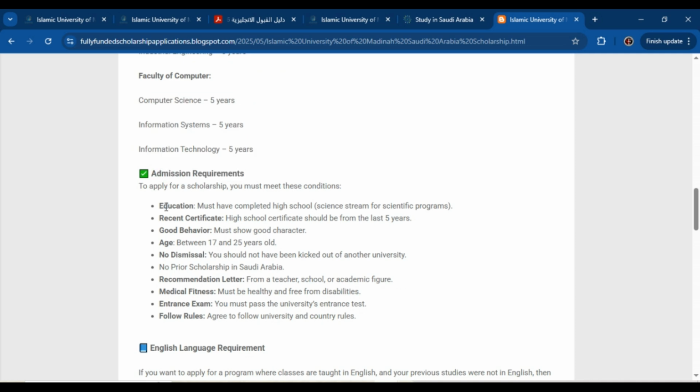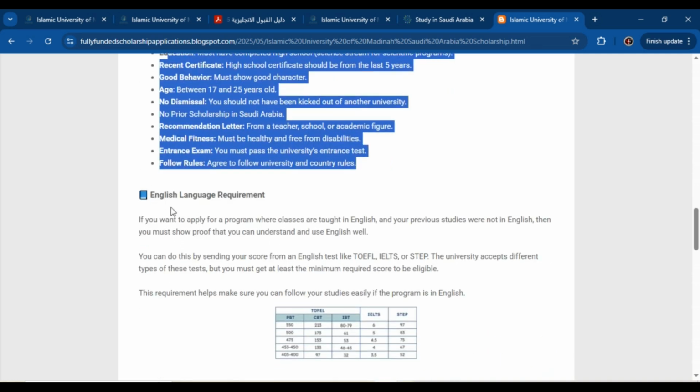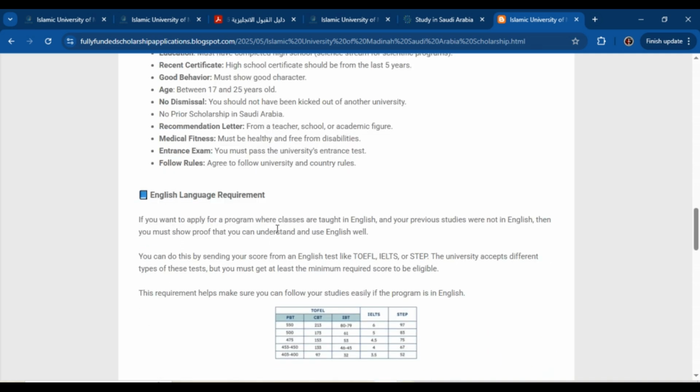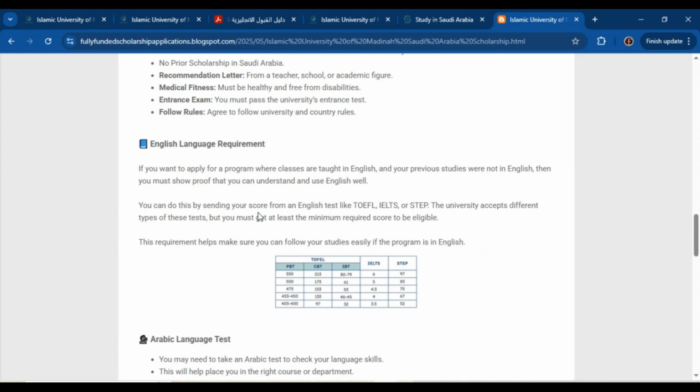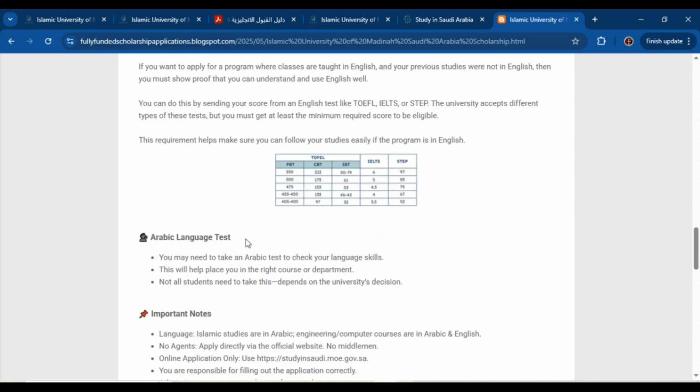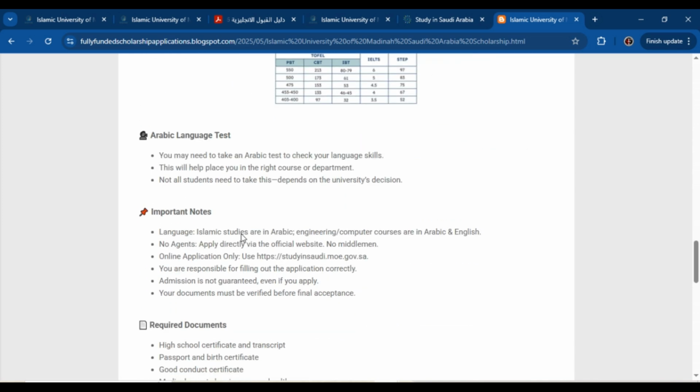Now let's talk about admission requirements. For admission requirements, there are some common requirements. You can check these requirements. Next is English language requirement. Here there are 2 possibilities. If you have completed your college studies or higher school education in English language and you have certificate from your college, for example, English proficiency certificate, you can apply on the basis of that document. Otherwise, you need to submit TOEFL, IELTS or any other English language certificate test. Next is Arabic language test. If you have, you can submit, otherwise optional.